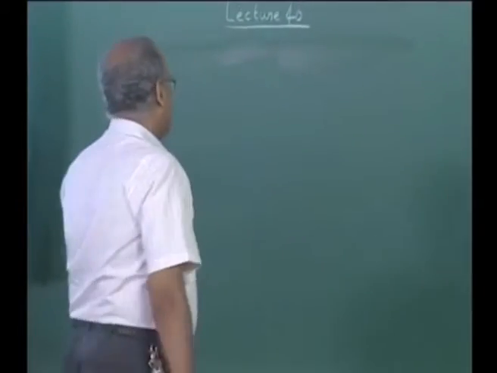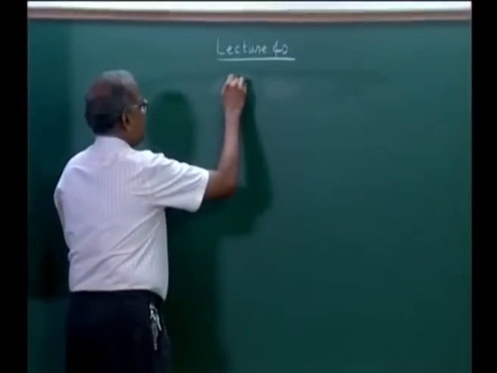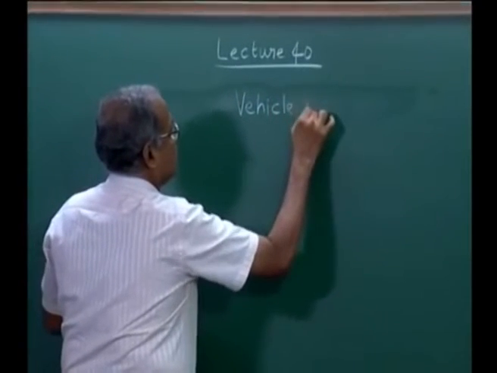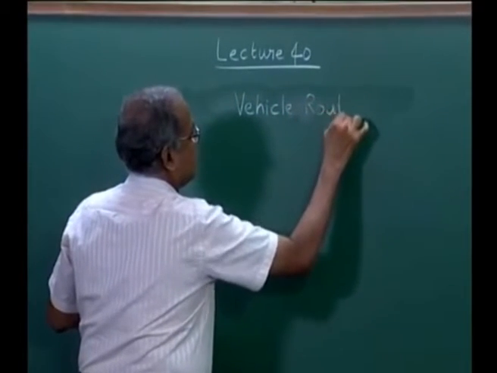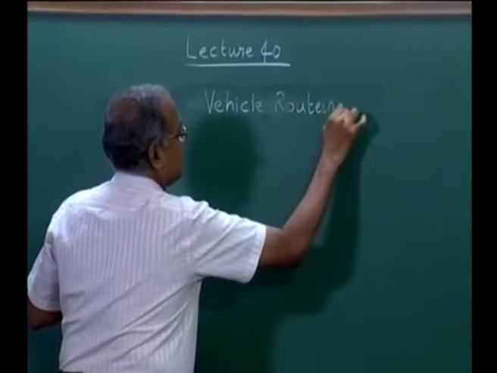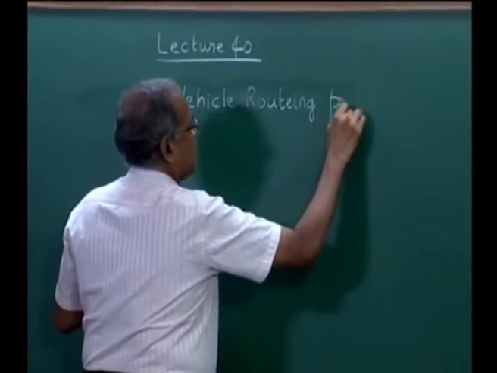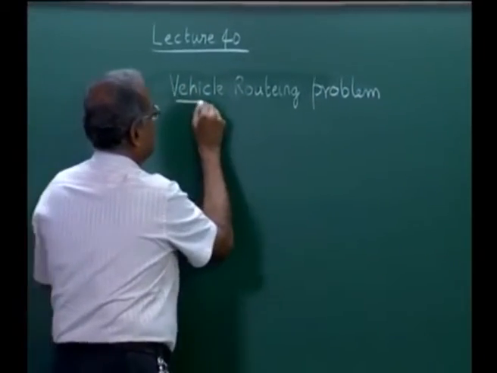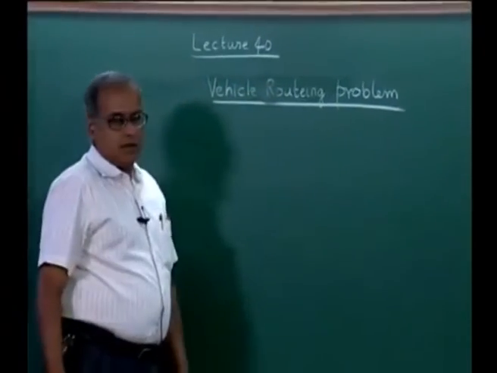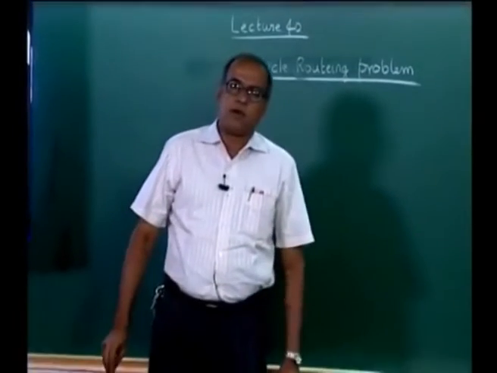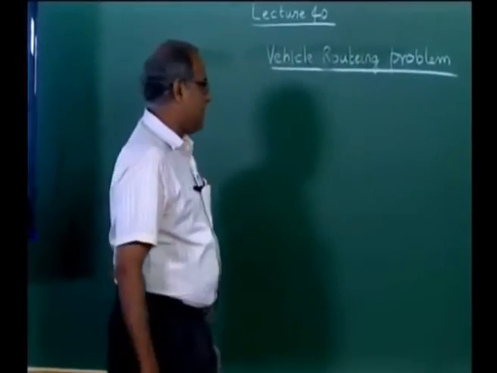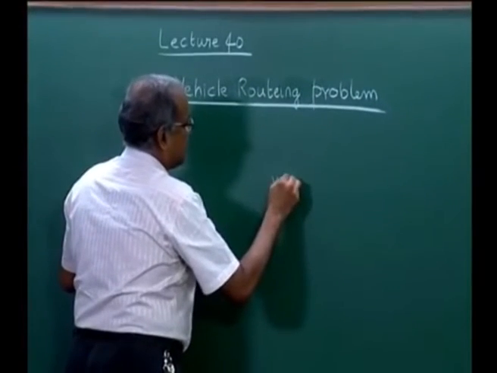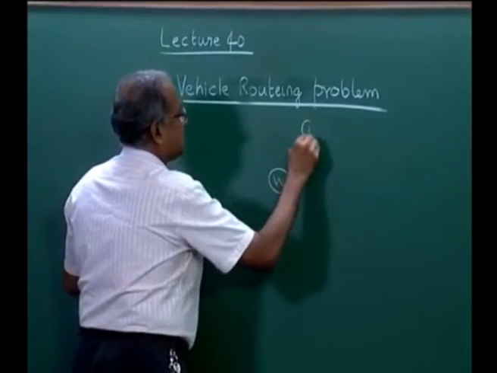In this lecture we address the vehicle routing problem. The vehicle routing problem occurs in distribution when we have to distribute from a central warehouse to multiple customers.